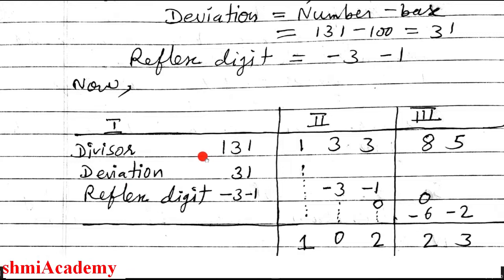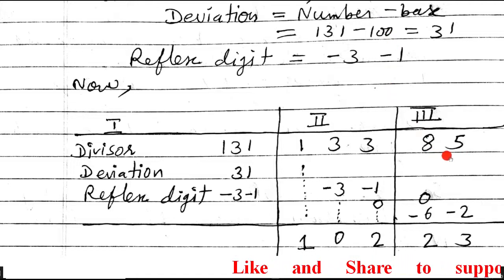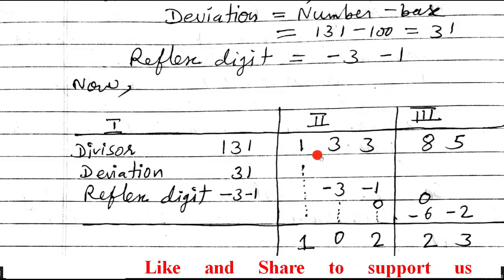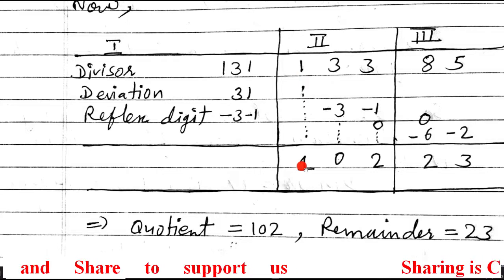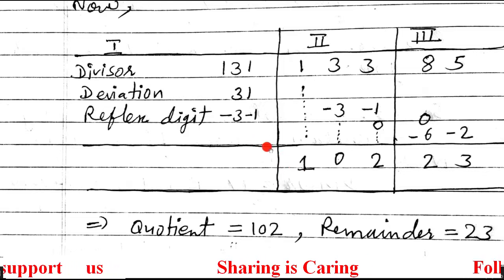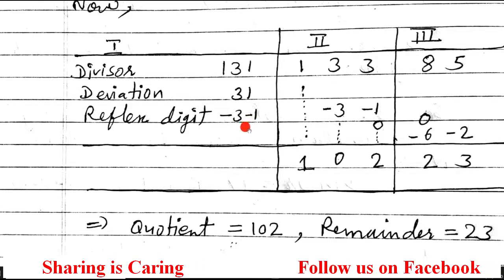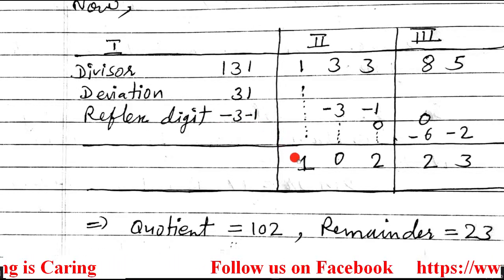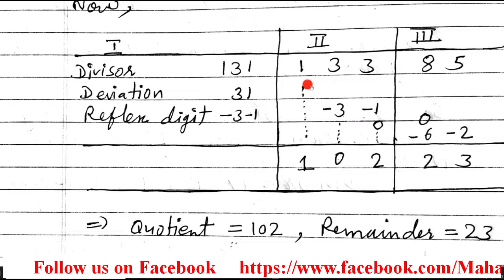The divisor is 131, from there we get the deviation as 31, and from the deviation we obtain the reflex digit as minus 3 and minus 1. Now here in the base we have 2 zeros, so from the dividend 2 numbers from the back will enter in the third section, and all the remaining will enter in the second section. Now the first number just write as it is, as we had done in the Nikhila method of division, but here we will multiply this 1 by the reflex digit. The answer is going to be minus 3 and minus 1. That you just enter in the second and third column, because this is already over.